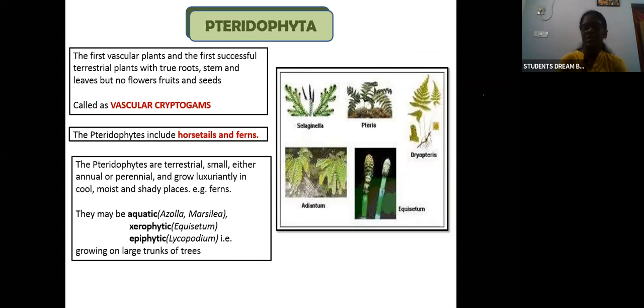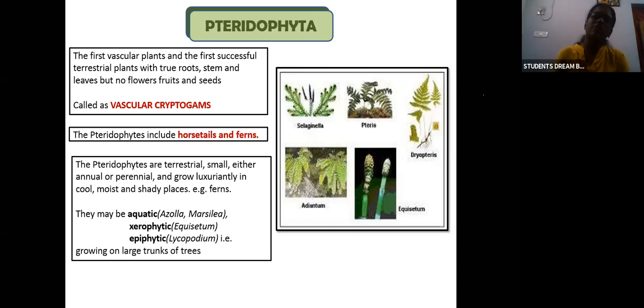Vascular means they have well developed conducting structures, that is the xylem and the phloem. They are the first successful terrestrial plants with true roots, stem and leaves. In bryophyta, we saw that it is undifferentiated, with no separate leaves and stem. But here in pteridophyta they have true roots, stem and leaves. But there are no flowers, no fruits, no seeds. So these three things are absent.